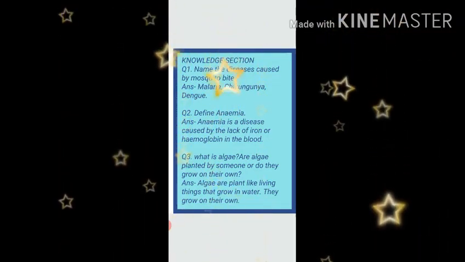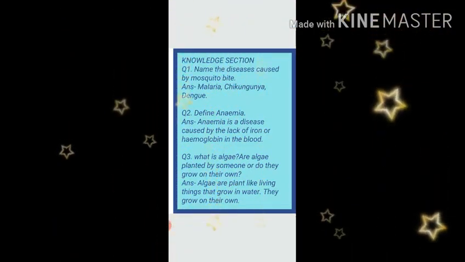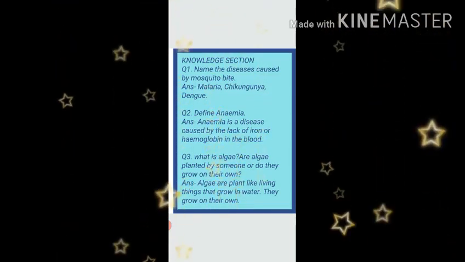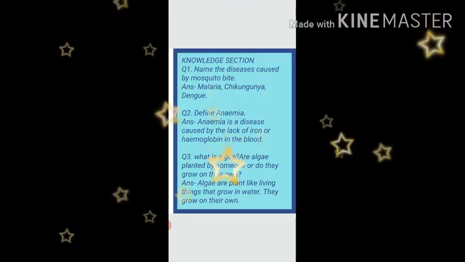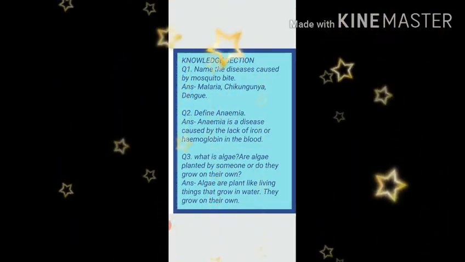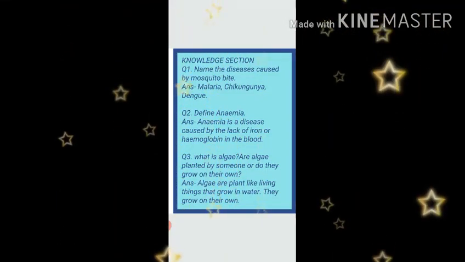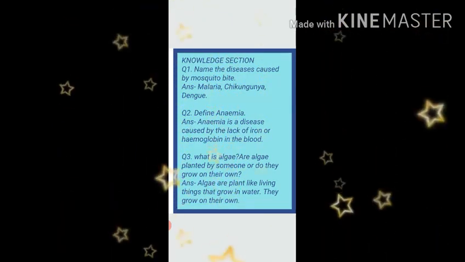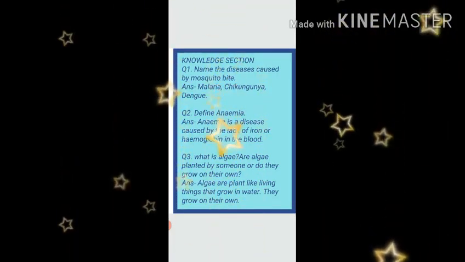Question number 1, name the diseases caused by mosquito bite. Answer is malaria, chikungunya, dengue. Number 2, define anemia. Dear kids, anemia is a disease caused by the lack of iron or hemoglobin in the blood. Lack means deficiency. Number 3, what is algae? Are algae planted by someone or do they grow on their own? Answer is algae are plant-like living things that grow in water. They grow on their own.